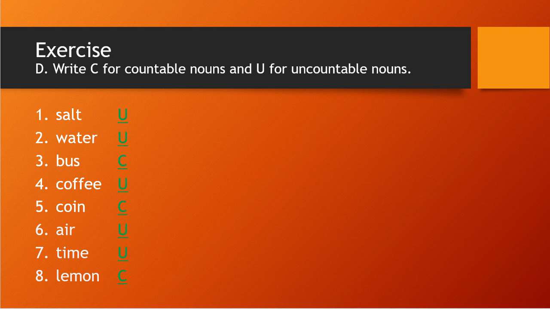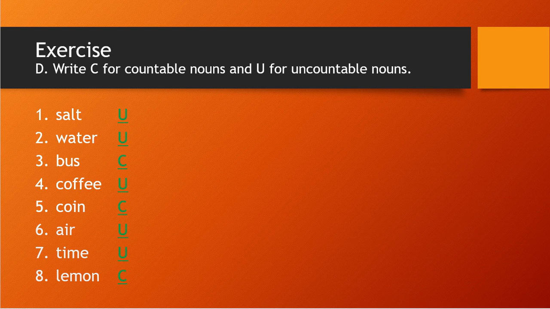So here you see we have finished our exercise easily: whichever things you cannot count, that is uncountable, and whichever you can count, that is countable. So salt is uncountable, water is uncountable, bus is countable, coffee is uncountable, coin is countable, air also uncountable, time also uncountable, and lemon is countable.